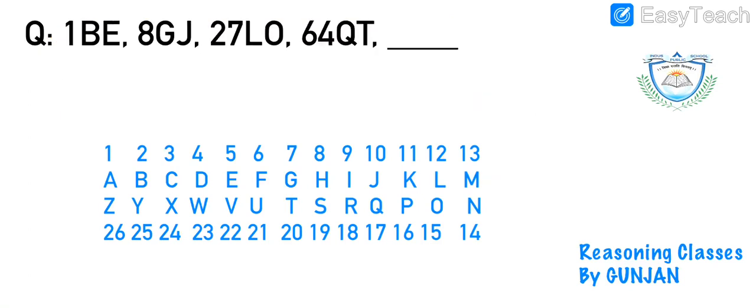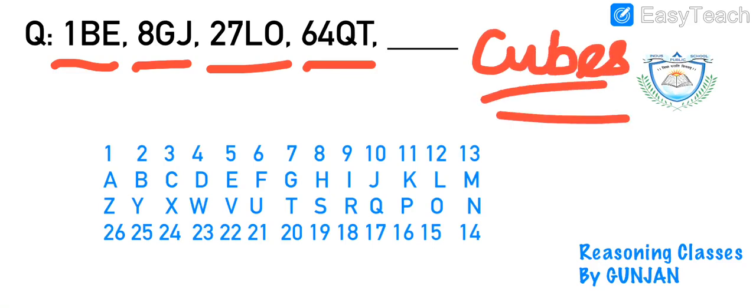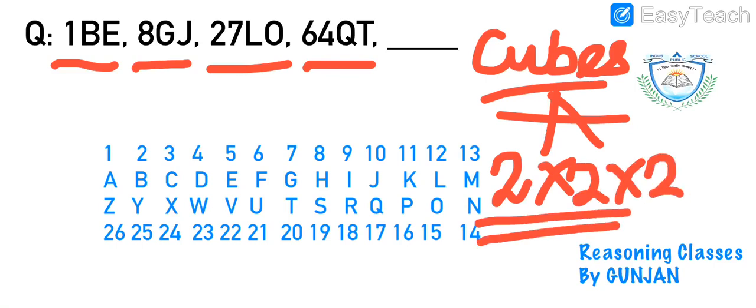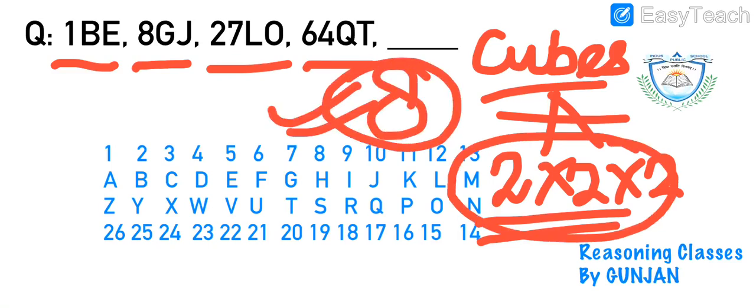Moving ahead, here we have 1BE, 8GJ, 27LO, 64QT. Do you know what cubes are? Yes, cubes are those when we multiply the same number. Suppose I multiply 2 three times. That means 2 multiplied by 2 multiplied by 2. Whatever answer I get will be called the cube of 2. Since by multiplying I get 8, 8 is the cube of 2.